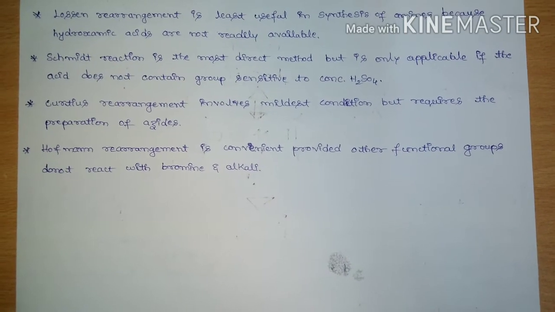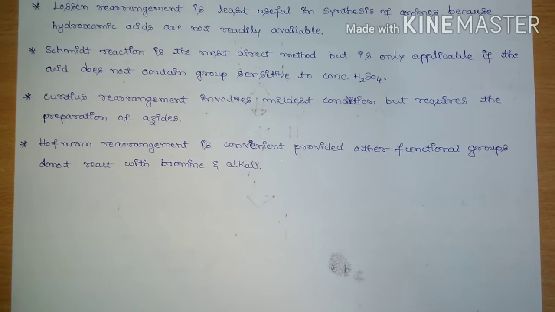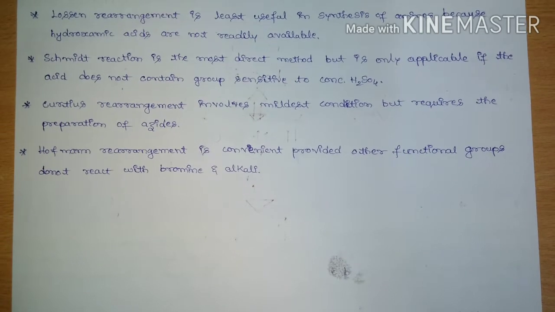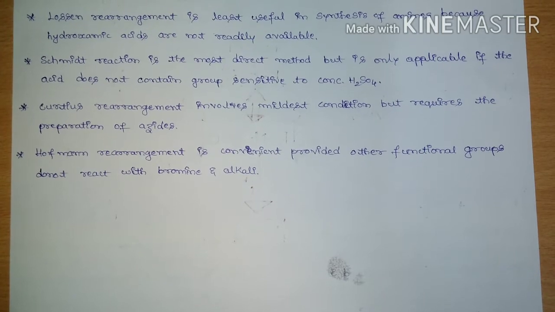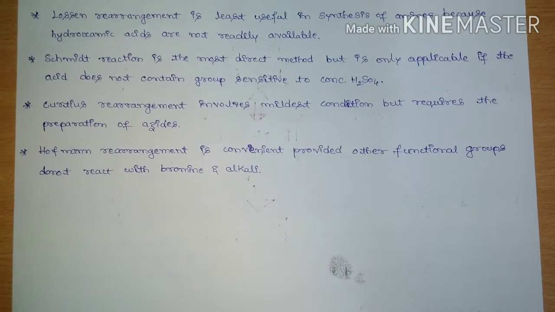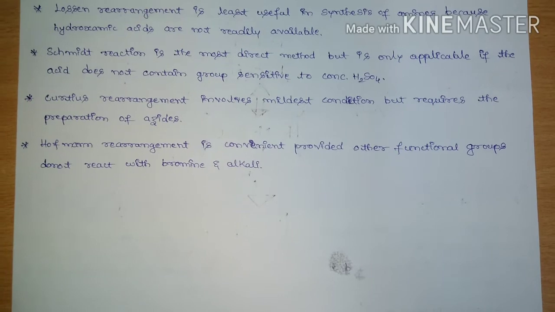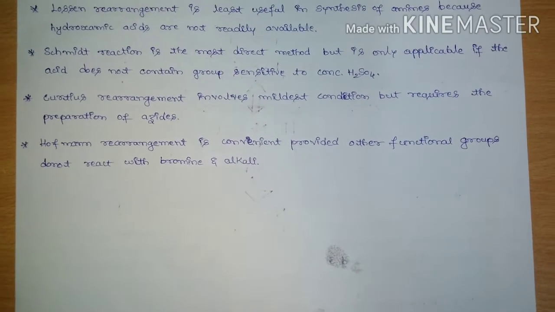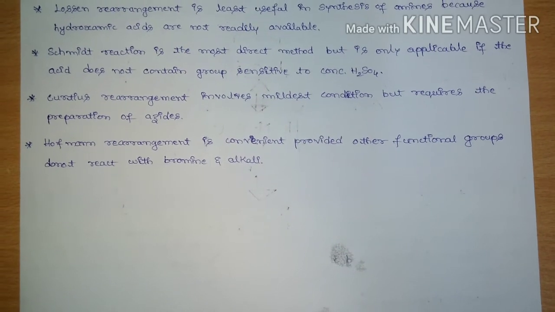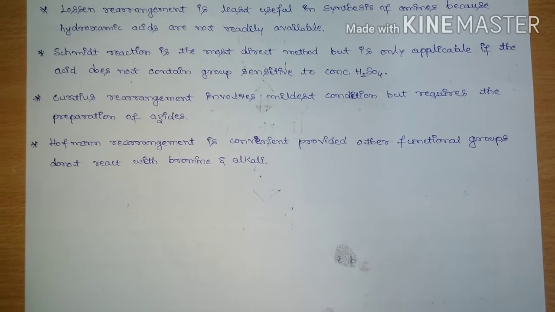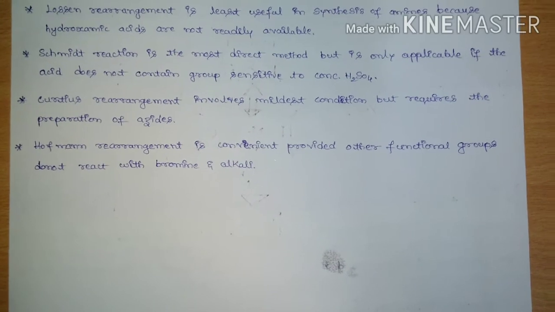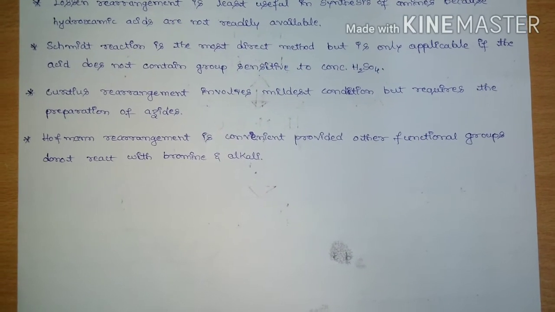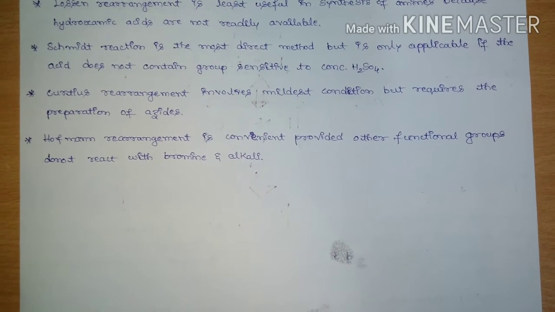So if you want to prepare a primary amine from the Schmidt reaction, one should keep in mind that the molecule should not contain a group which is sensitive to concentrated sulfuric acid. And the Curtius rearrangement involves the mildest condition but requires the preparation of azides. The Hofmann rearrangement is convenient provided that other functional groups do not react with bromine and alkali.